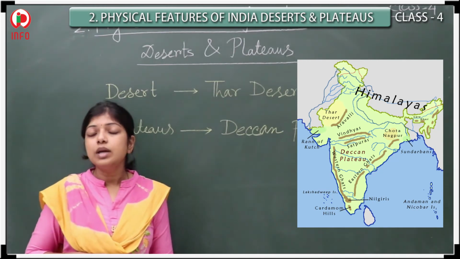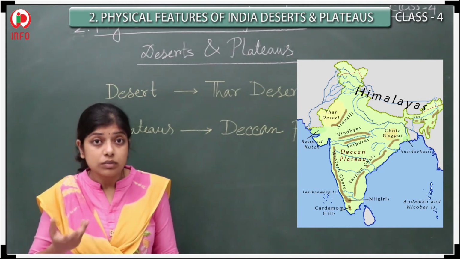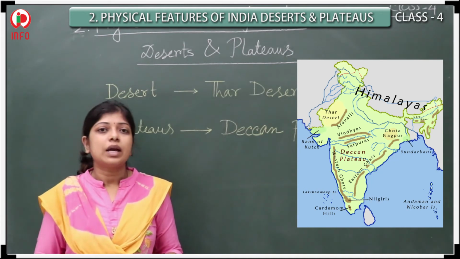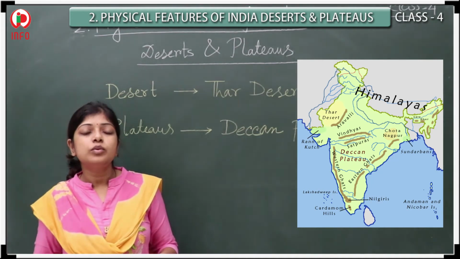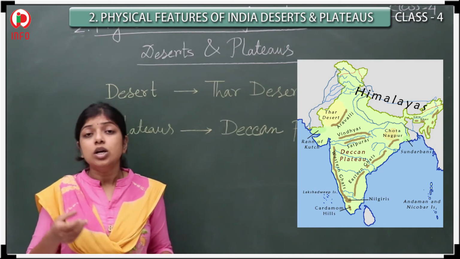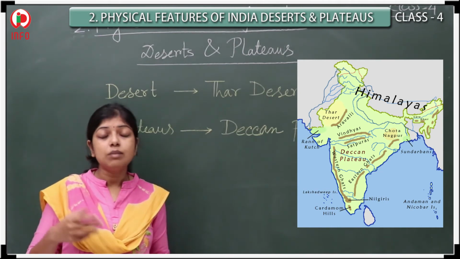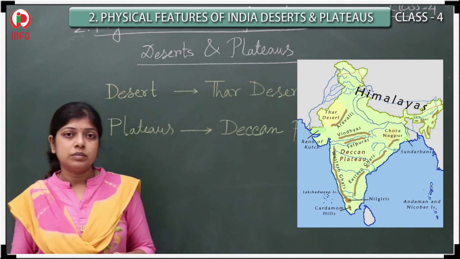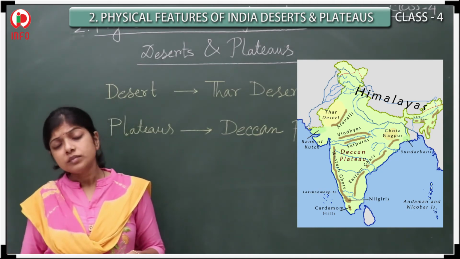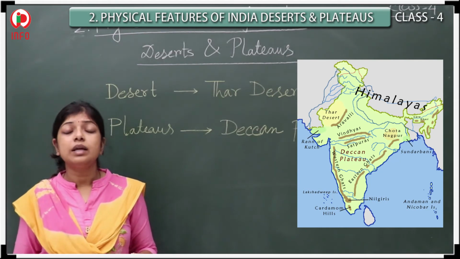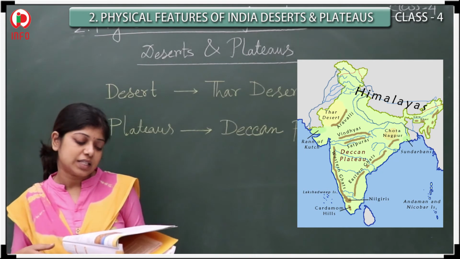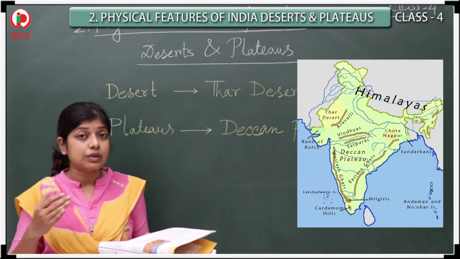So what is the reason for the production of water? Actually they are formed with the help of monsoon water. In the rainy season they are filled with water, and in the time of summer they dry up.